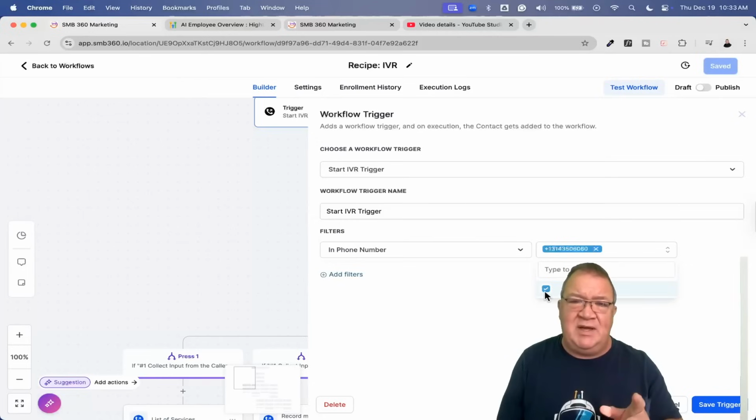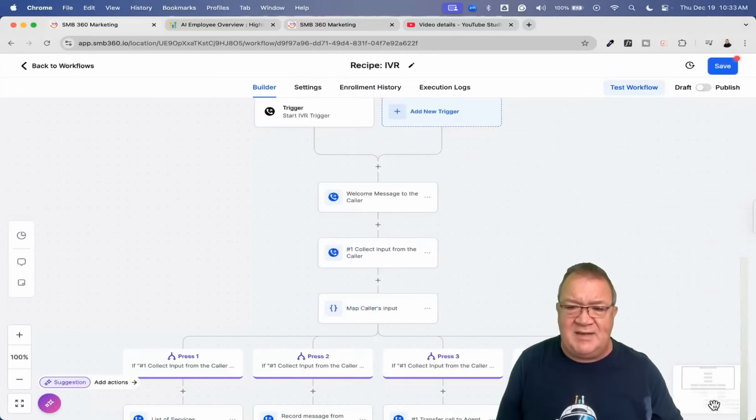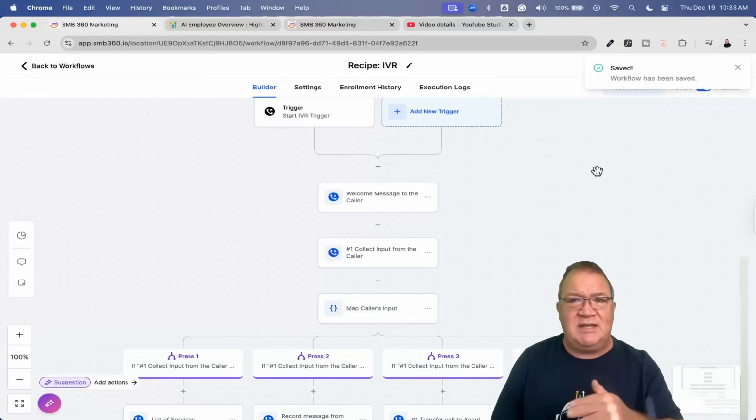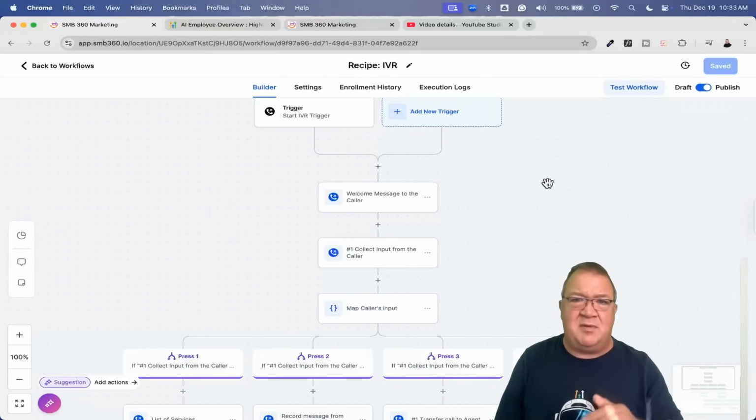So if you do have the AI agent enabled and the phone number for that AI agent has been selected, you will not, I repeat, you will not be able to use that phone number inside of an IVR recipe. That phone number will be grayed out. Okay. But because we're not using it, it does allow me to implement this and save it. And I'm going to actually publish it. I want to show you how these things work, and if you do run across this problem, how you can fix it.